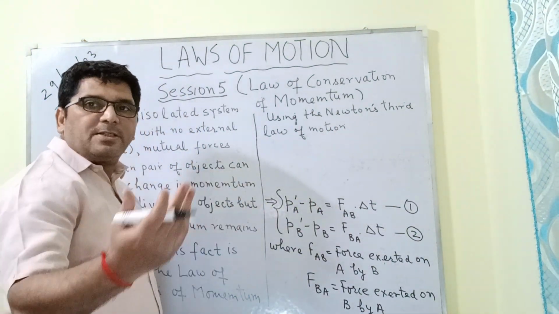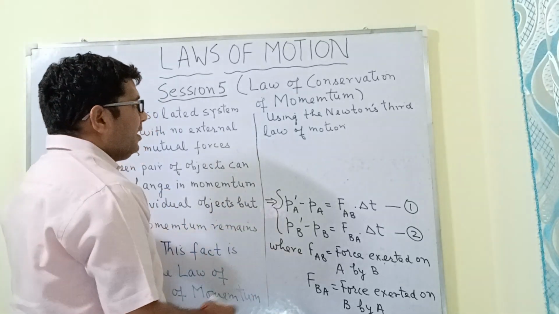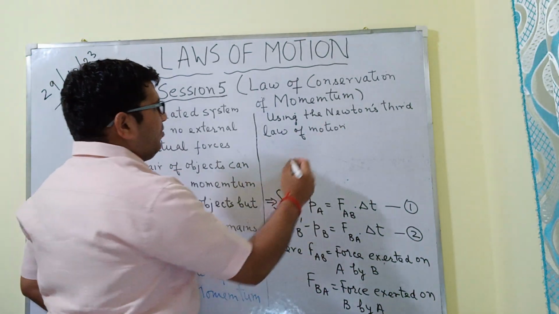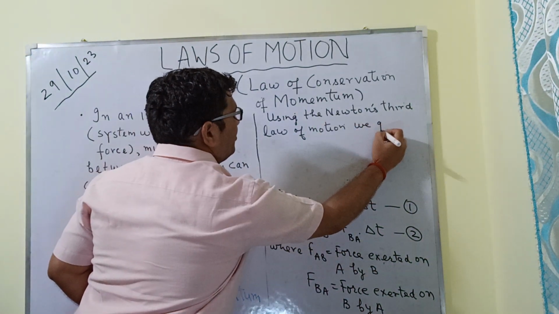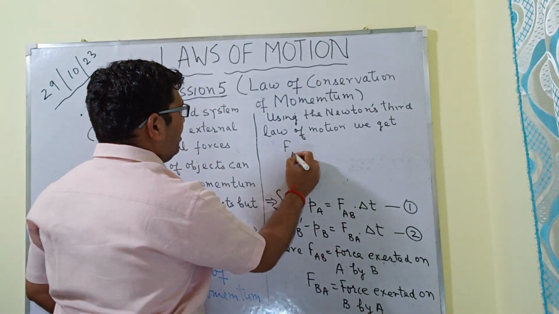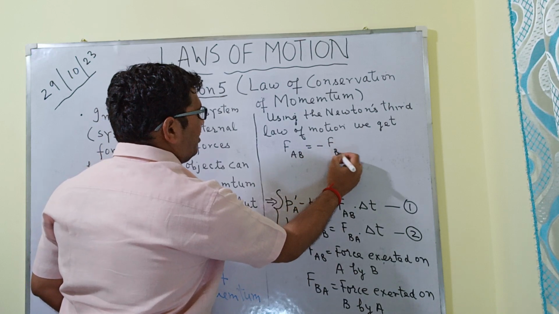Here, action and reaction are simply the forces. So using Newton's third law of motion, we get this FAB will be equal to minus FBA.